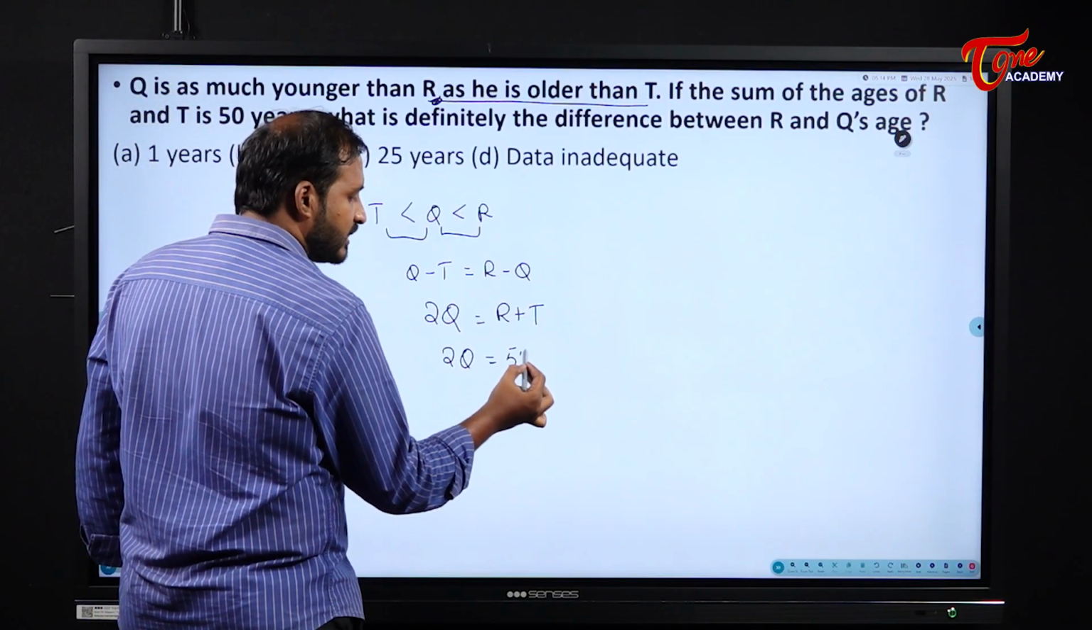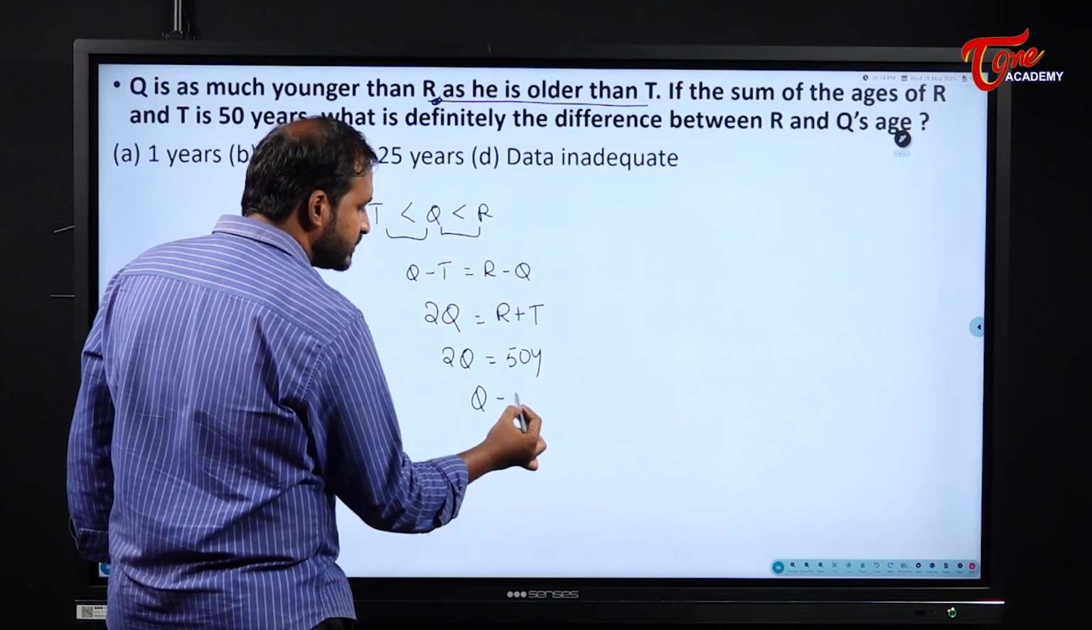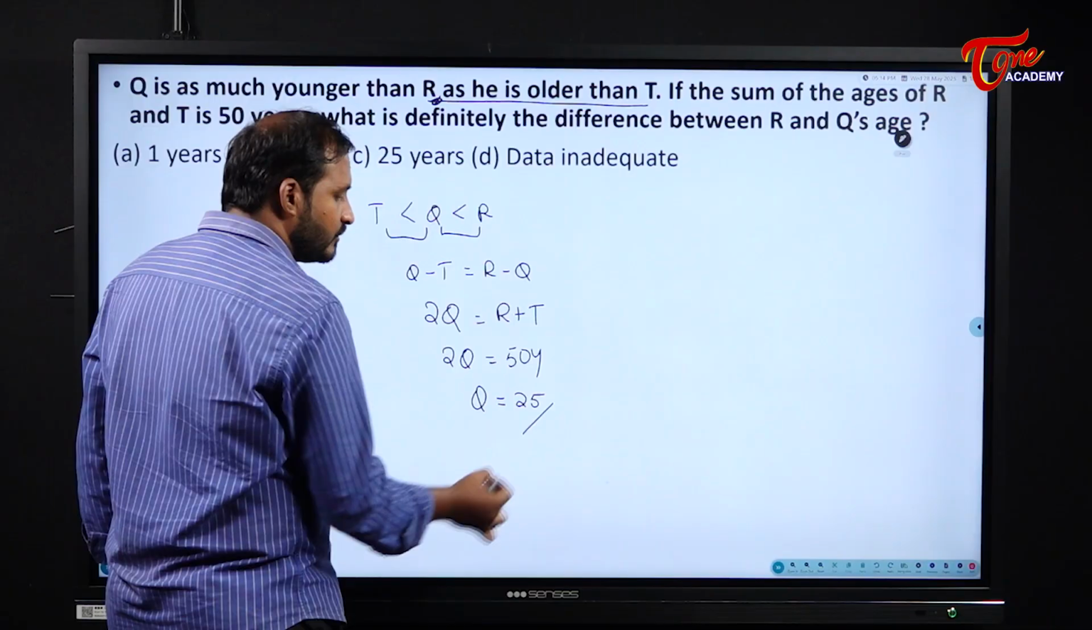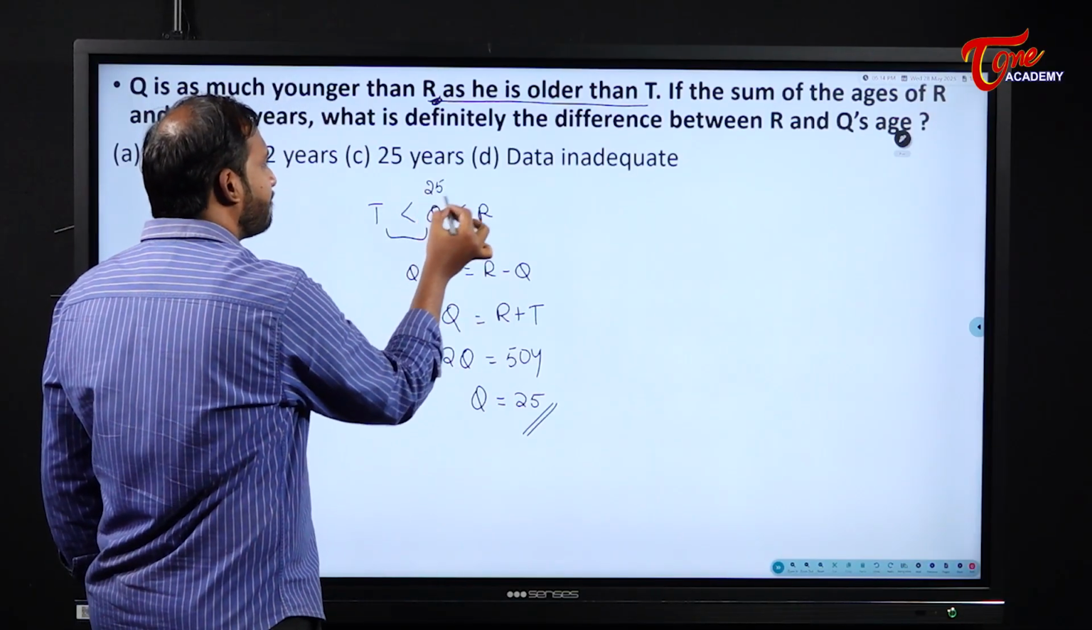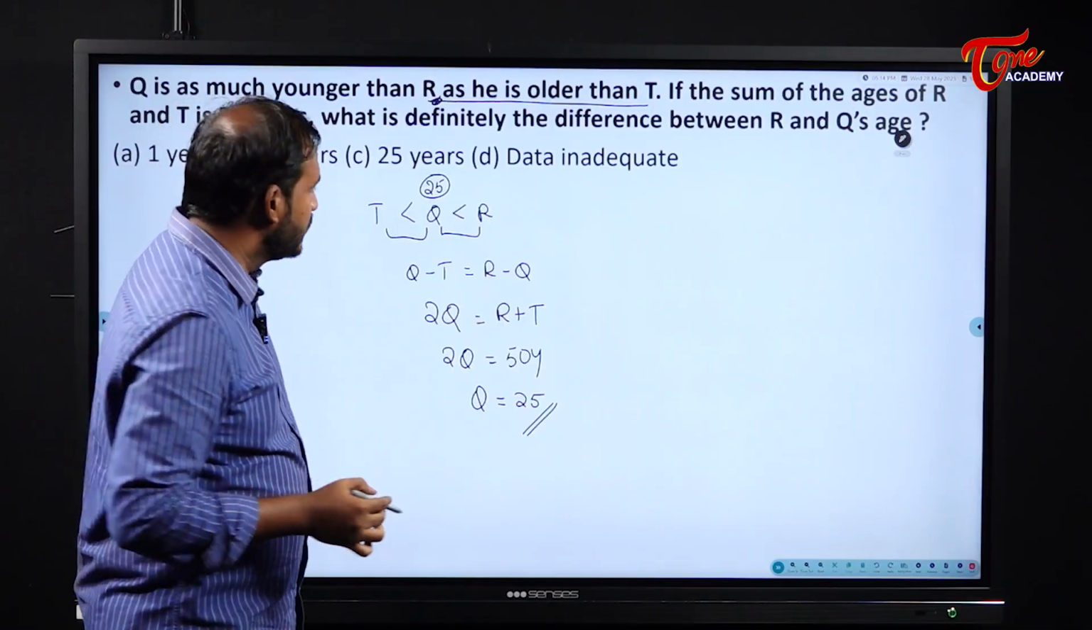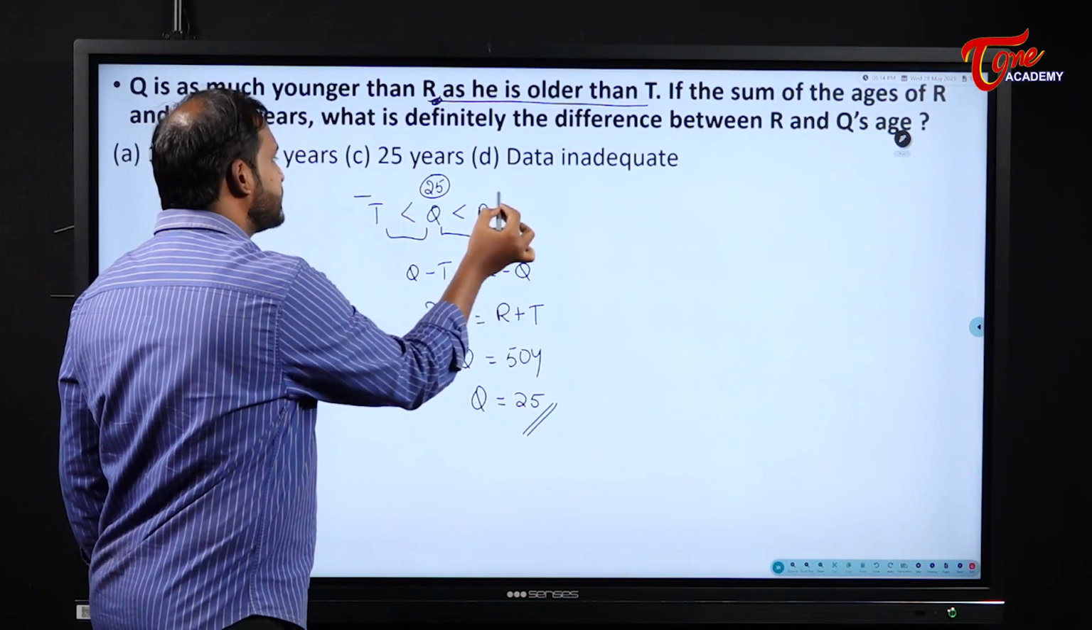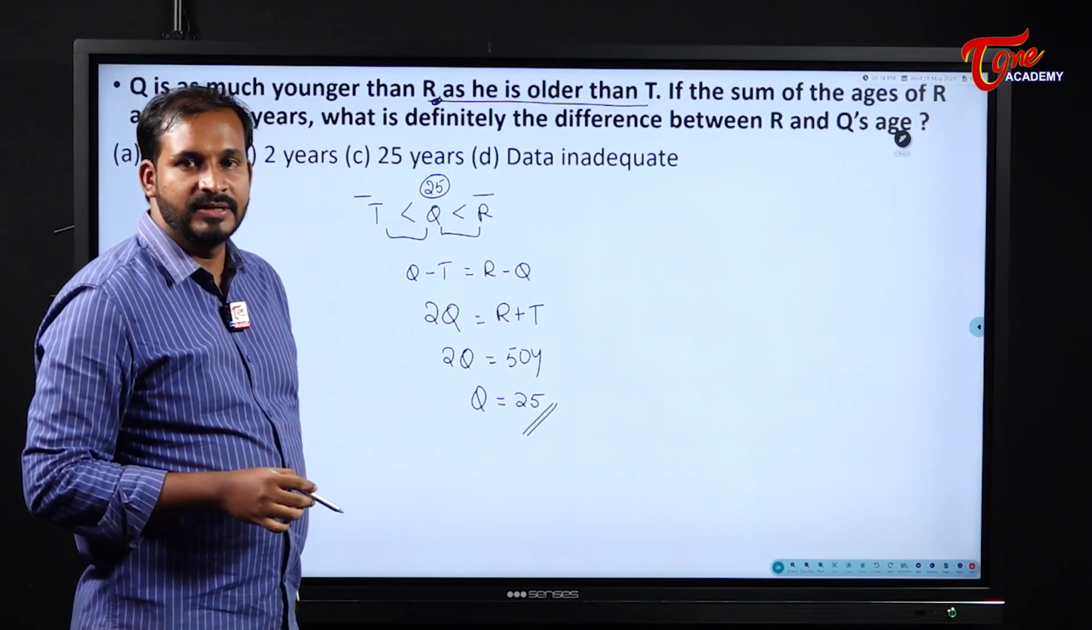2Q is equal to what? It becomes 50 years. Then Q's age will become how much? 25. Q's age becomes what? 25. So if this is 25, now tell me what might be their ages?